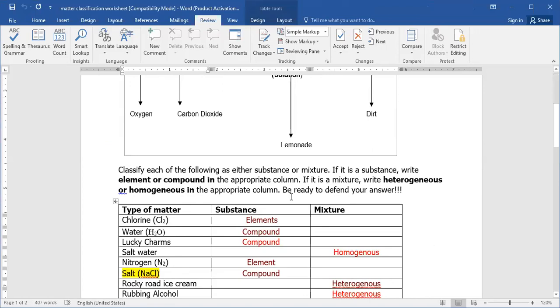Classify each of the following as a mixture or substance, and by the end as element or compound. So if it's a substance, you can say it's element or compound. If it's a mixture, you can say heterogeneous or homogeneous.